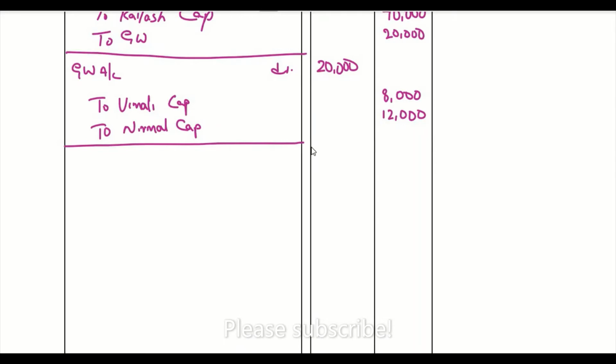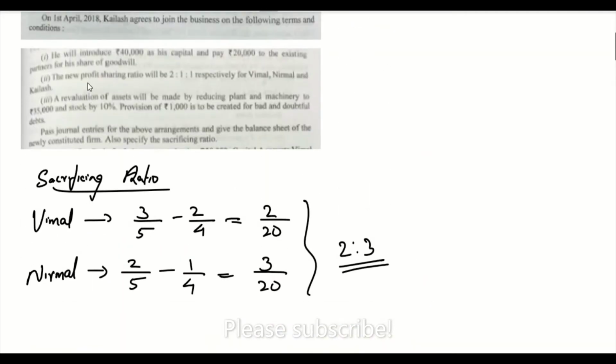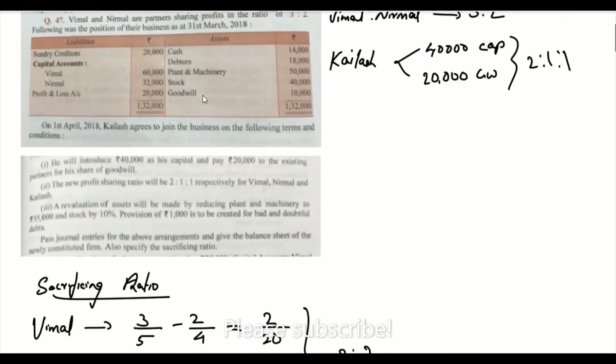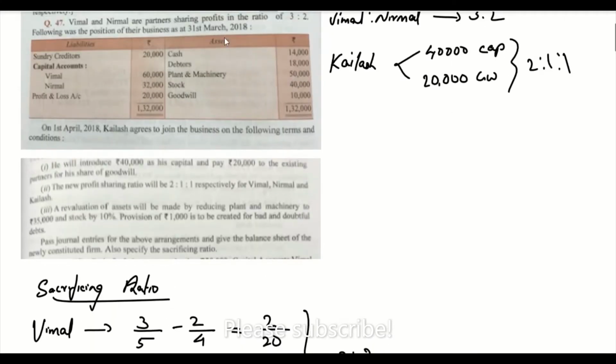Now we have the different transactions mentioned here. A revaluation of asset will be made by reducing plant and machinery to 35,000. Currently the plant and machinery is at 50,000 and it's going to be reduced to 35,000. So there is a revaluation loss of 15,000. Then the stock will be reduced by 10%. So current value of stock is 40,000. 10% of 40,000 is 4,000. Then they also mentioned provision of 1,000 to be created for bad and doubtful debts. So 18,000 is the current debtors, and we have to create a provision for doubtful debts of 1,000.